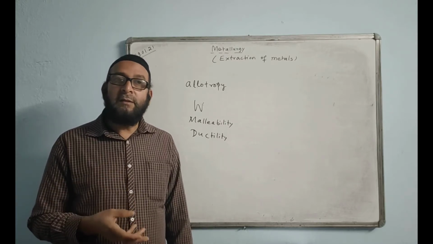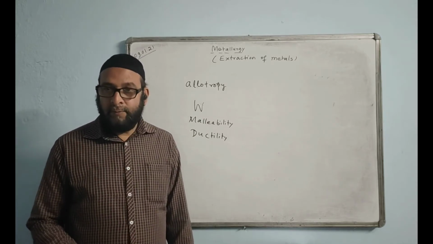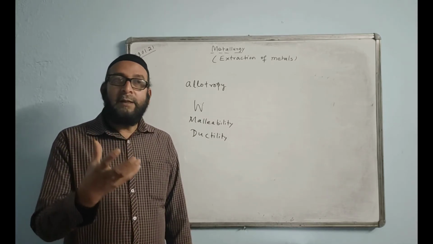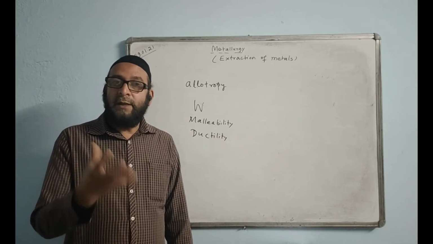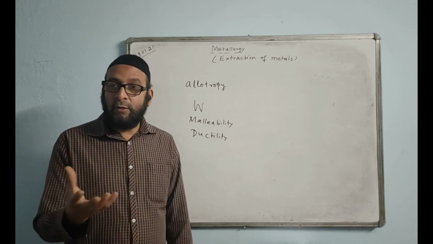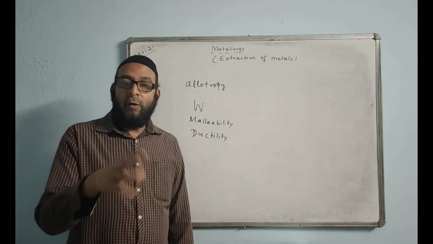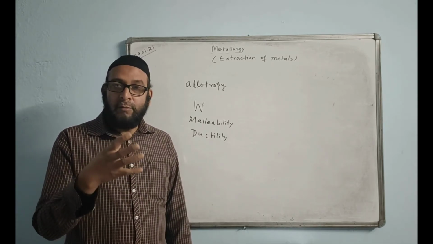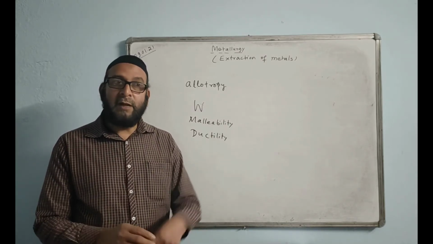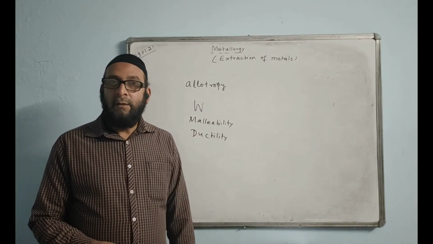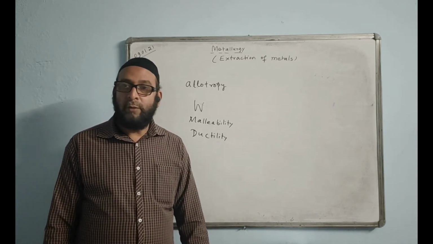Another thing: sodium and potassium, on exposure to air or oxygen, will catch fire. For this reason, these two metals, particularly sodium, are stored under kerosene. Sodium metal is kept under kerosene oil because it is denser than kerosene but lighter than water, and it does not react with kerosene. So, name a metal that is stored under kerosene. Again, the answer is sodium.